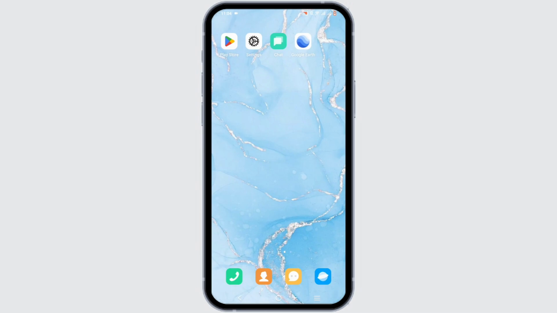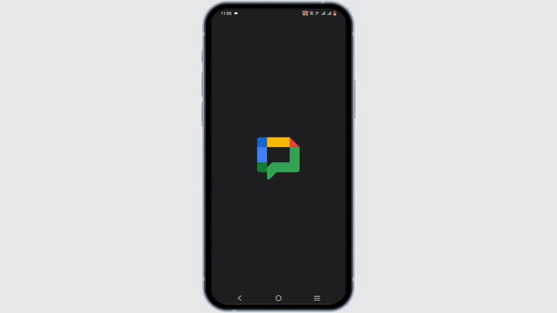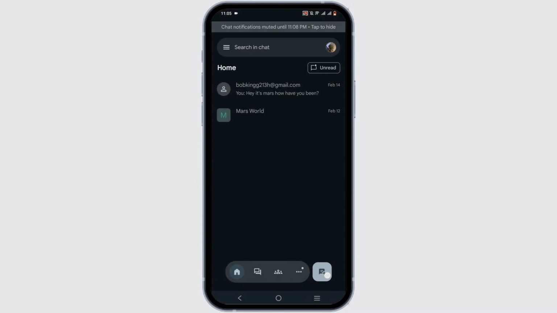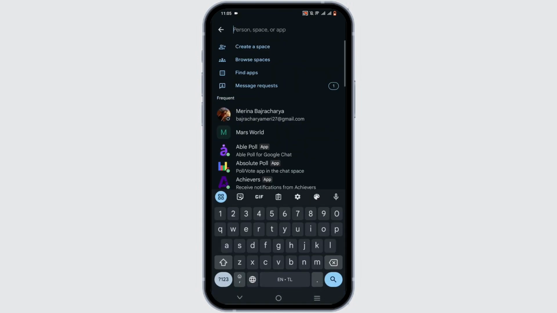To send your first chat in your Google Chat, all you need to do is open up your Google Chat application. Now right over here at the bottom, you will see this plus sign icon bubble. You need to click on it. After which, you can create your very own space or browse for the spaces. Spaces are basically just like your group chat, in which you can add multiple members for a professional discussion or a friendly hangout as well.